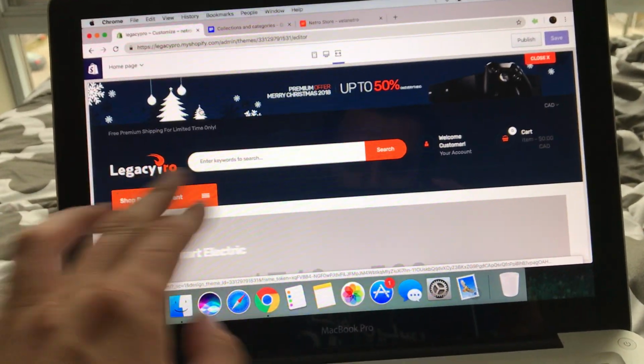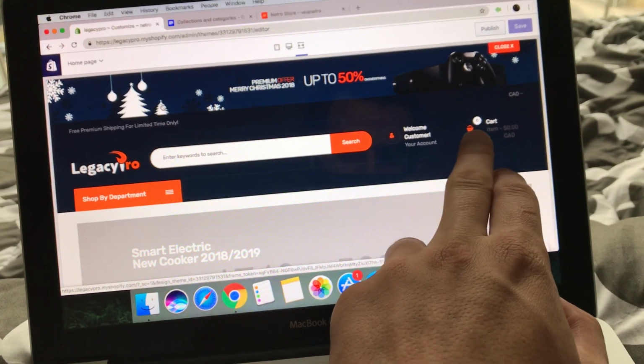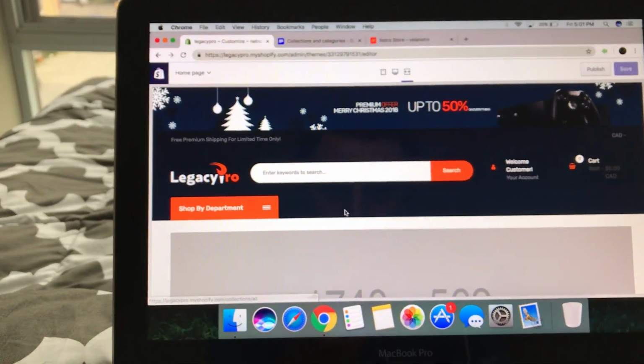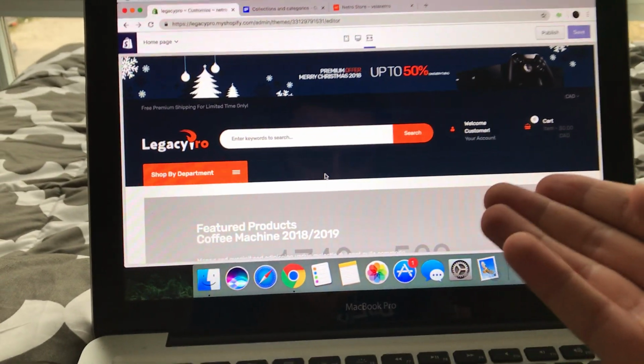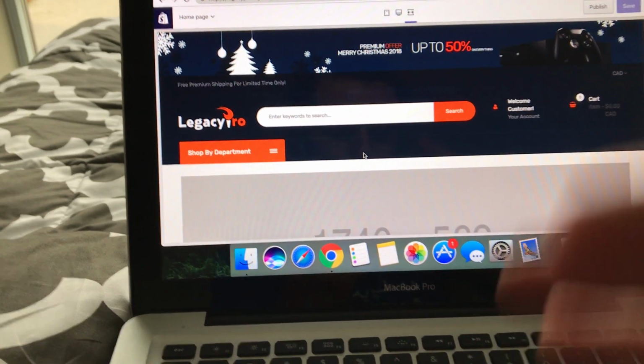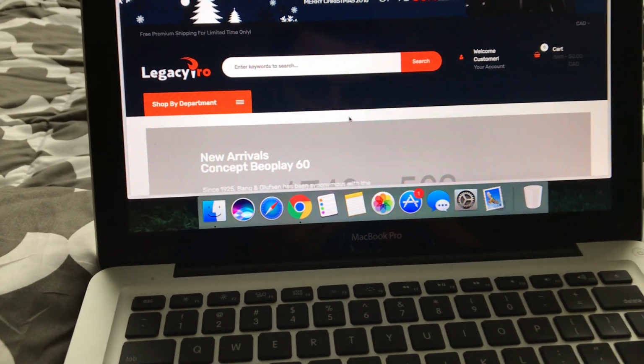I have theme number 5 that I want my store layout to look like, but I had some color problems with these things. So what I decided to do is I uploaded theme number 2, but I was going to change everything else into the theme number 5 style.